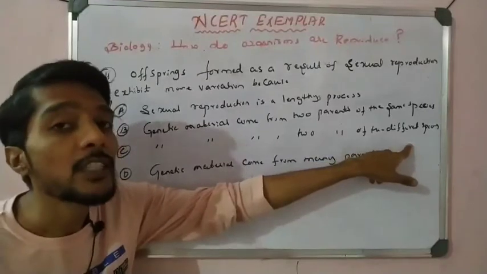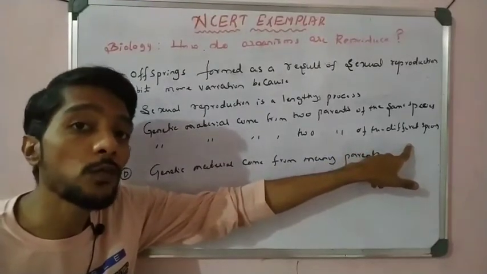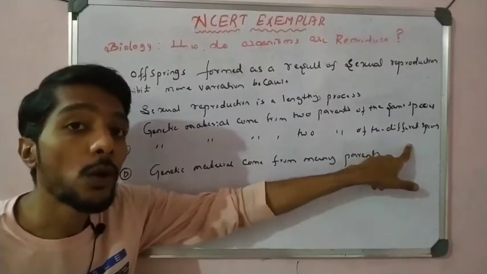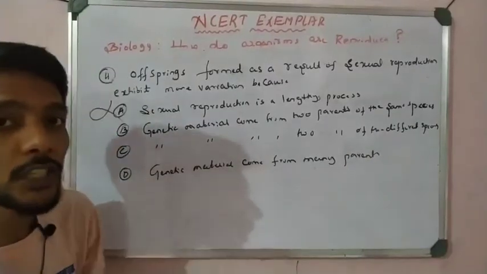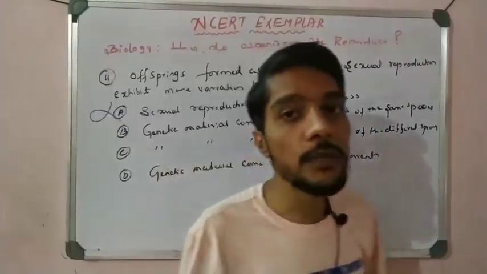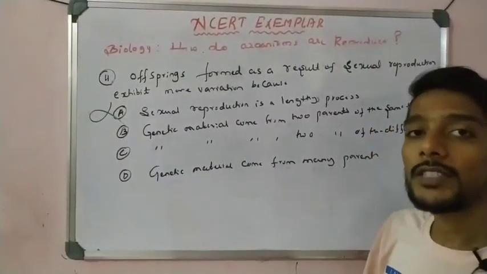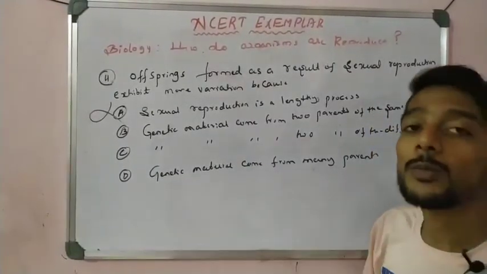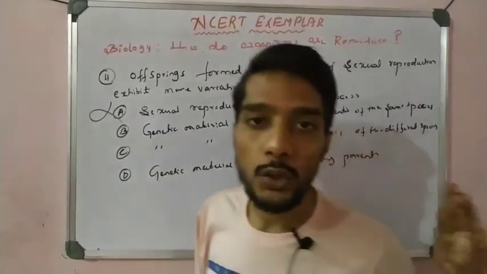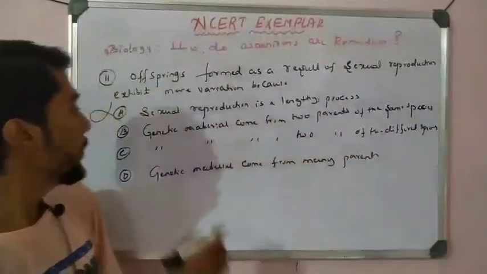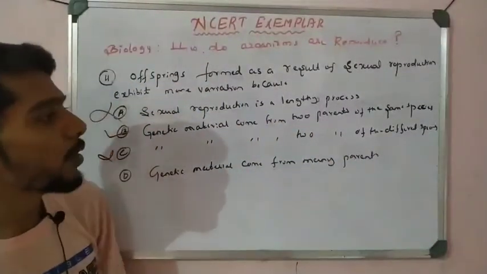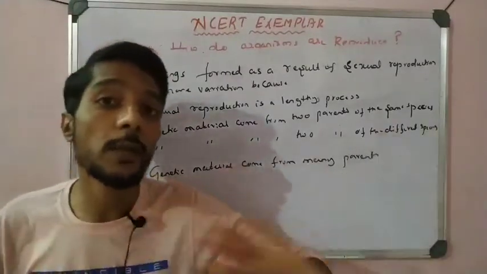What is a species? A species is a group of organisms which can reproduce with each other. That is only possible if the organisms are of the same species, same family, then only they reproduce. If the species is different, it is not possible for reproduction, impossible. So option B is correct, option C is wrong, because different species do not reproduce with each other.